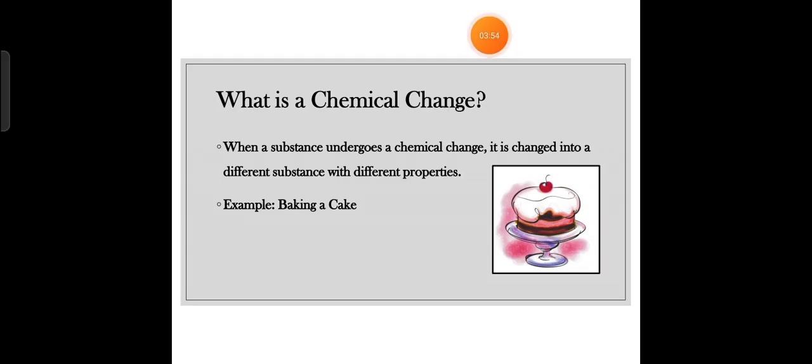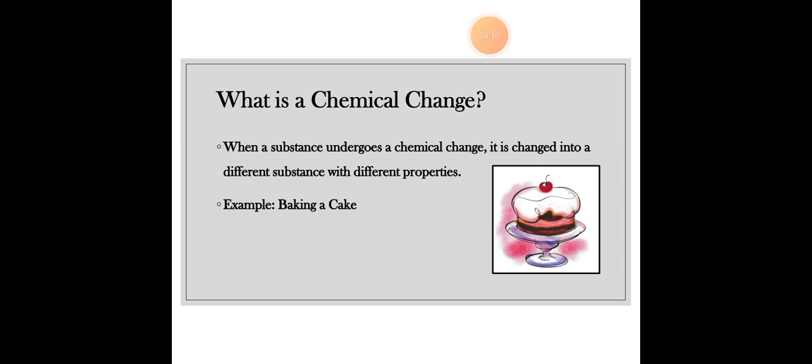We have a different substance with different properties present then. So, like baking a cake. Now, you're baking a cake, you're using vinegar, soda, ketchup, different pepperonis, different meat, and everything inside it. Now, you're going to burn it. So, until that process, you're not burning it.